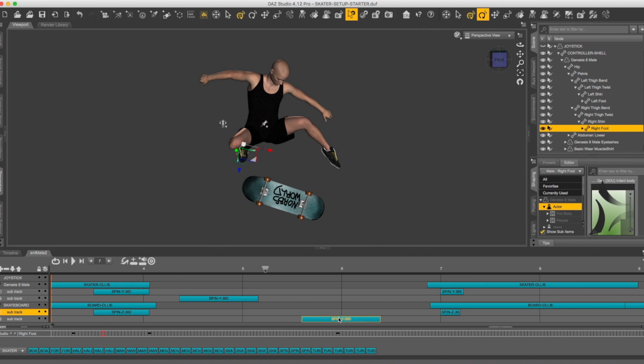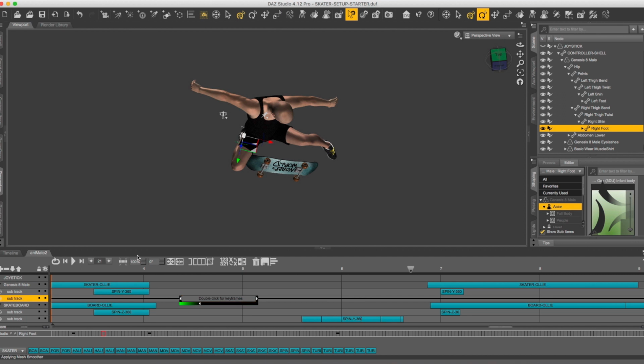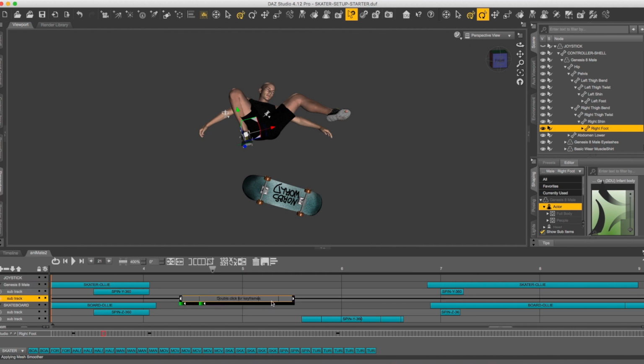To speed them up, single click and you see a percentage right here. Let's take this to 400%, which is the max, and then loop it out a bunch of times. So now we made the board spin ridiculous. We'll do the same thing to him. 400%. Or here even better, what we'll do is we'll loop it twice, then copy and paste.